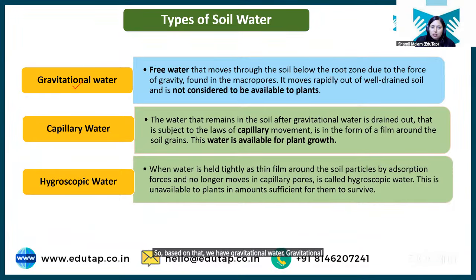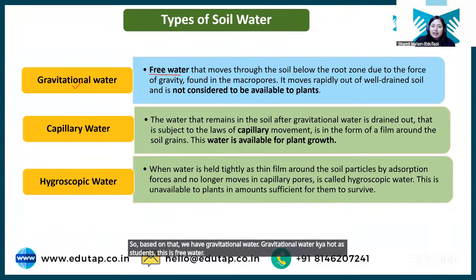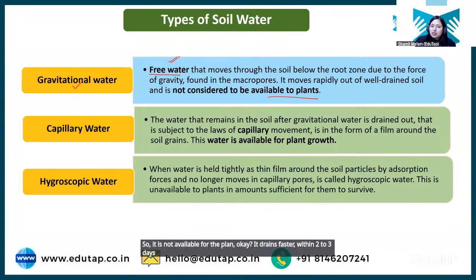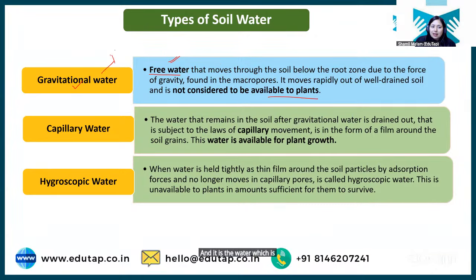Okay. So based on that, we have gravitational water. What is gravitational water, students? This is free water, which we discussed is present in macropores. So it is not available for the plant. It drains faster, within 2 to 3 days. That is known as gravitational water. Then we have capillary water, water that is present in micropores, which is the actual available water for plant growth.